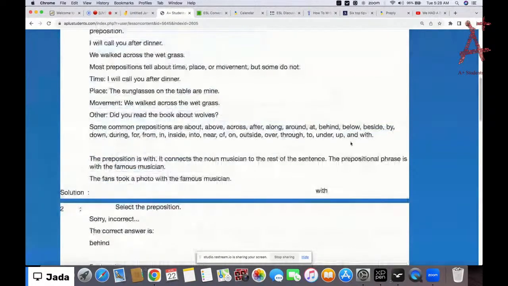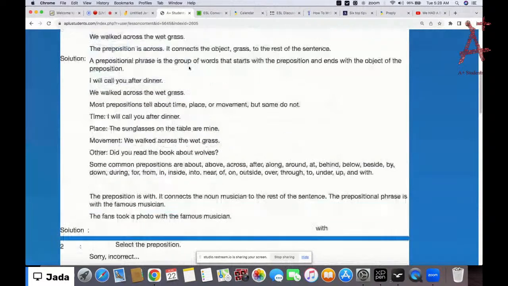And here the prepositional phrase is with the famous musician. So with is the preposition, and the noun connecting to the rest of the sentence is musician. So from here we have the prepositional phrase, because it is the group of words that starts with the preposition and ends with the object of the preposition.